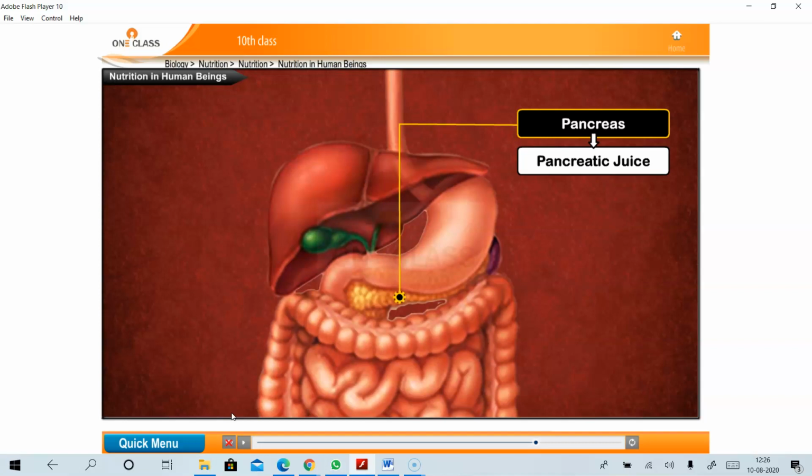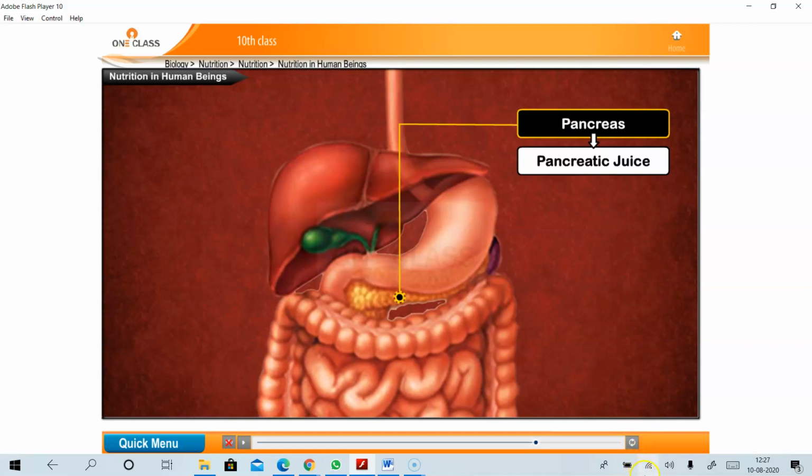The liver doesn't contain any enzymes, but the pancreas contains enzymes like trypsin and lipase. These are the two enzymes contained in the pancreas. They act on the digestion of protein and fat.